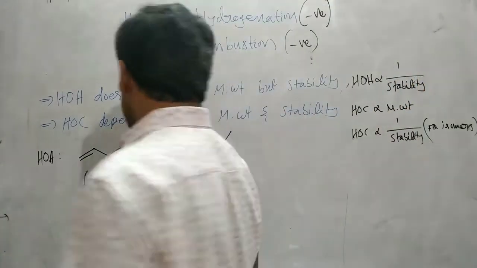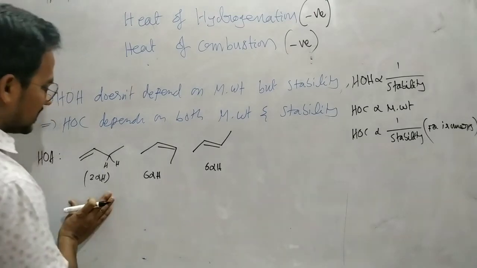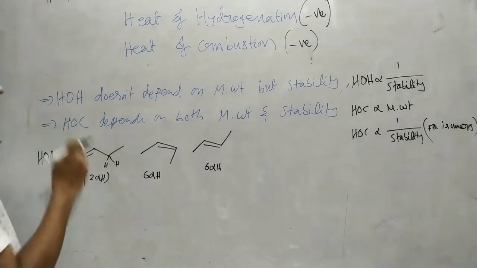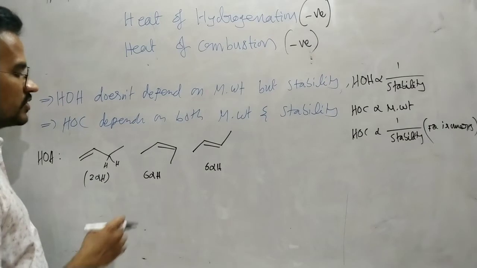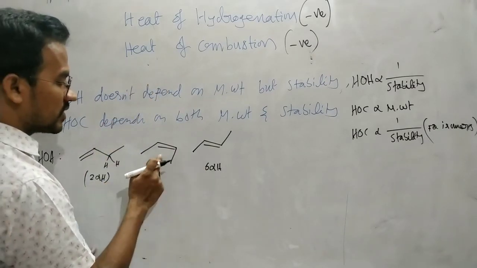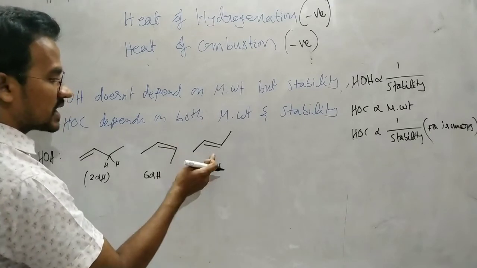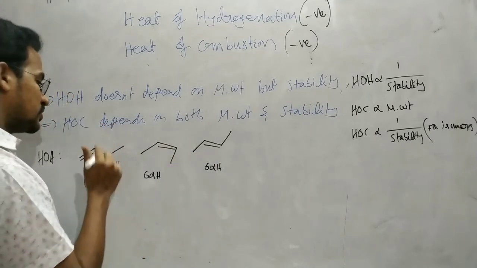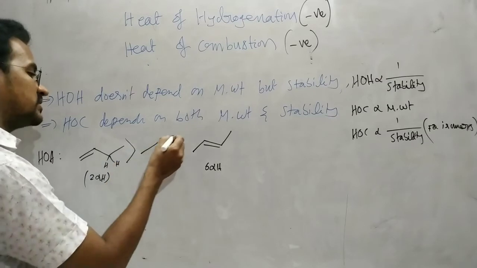Here these two are more stable and this is less stable, so this one has a higher heat of hydrogenation. Now here there are 6 alpha hydrogens, but one is cis and one is trans, so the trans isomer is more stable. So finally, this is the order of heat of hydrogenation.